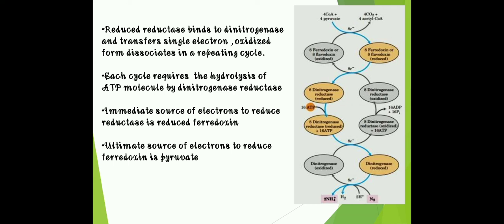You have to know that the gene responsible for nitrogen fixation is called the nif gene, which is present on our DNA. Then you can see there is a pinkish color of the root nodule. It is due to the leghemoglobin present in it. The leghemoglobin contains iron, and this iron is responsible for the pinkish color of the root nodule. So that's all about nitrogen fixation.